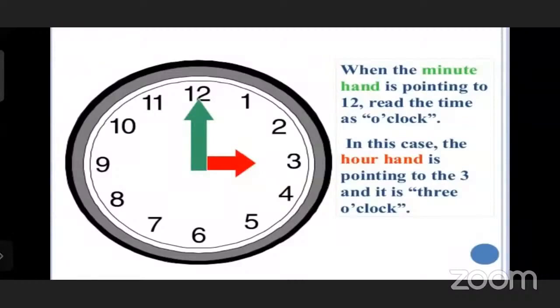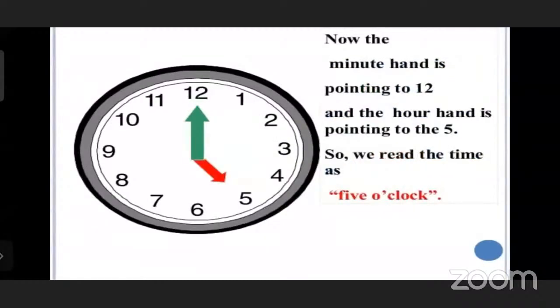So it is 3 o'clock, 4 o'clock, 5 o'clock, 6 o'clock, 7 o'clock, 8 o'clock, 9 o'clock, 10 o'clock, 12 o'clock. These are the terms of the minute hand and the hour hand, when the minute hand is pointing exactly on 12.